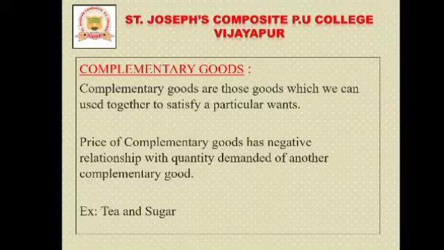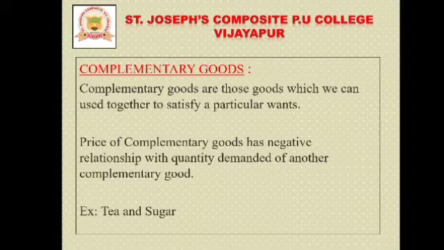Then the second one, complementary goods. What are complementary goods? Complementary goods refer to those goods which are used together to satisfy a particular want. That means if we consume them together and get satisfaction, that is what complementary goods are.